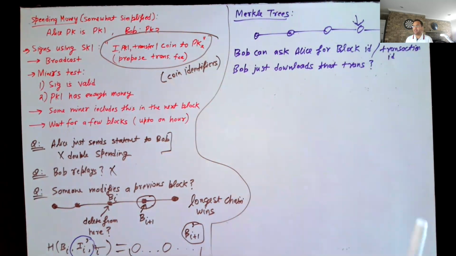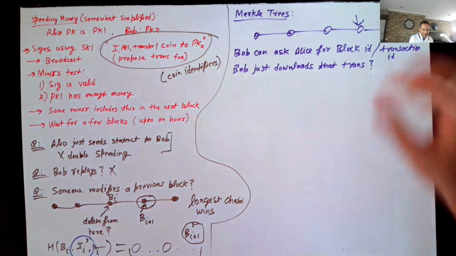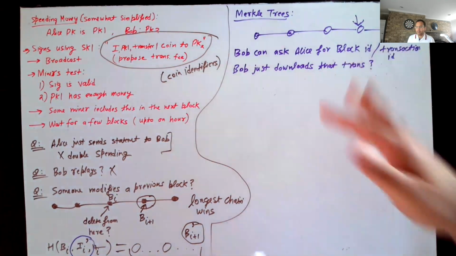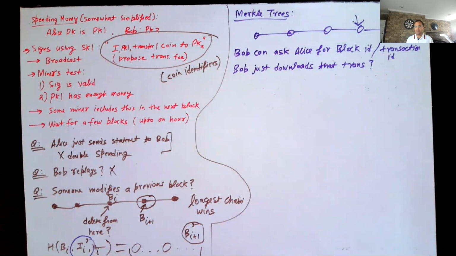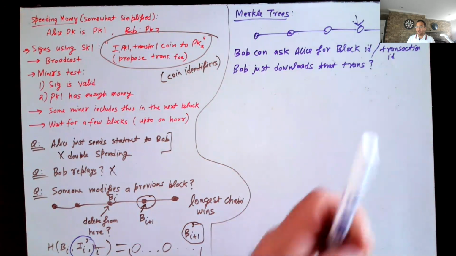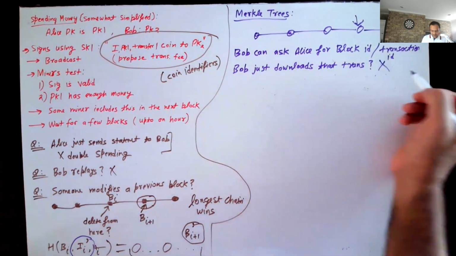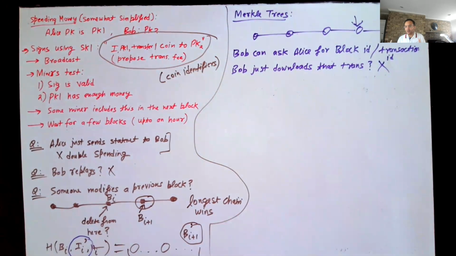Presumably it's a peer-to-peer network, so you just connect to one of the random nodes, you ask that node to send this block to you, right? But then you are trusting this node. Maybe this block actually never appears in the blockchain, and this node maybe is colluding with Alice and just sends you some fake information. You see your transaction over there and you are happy, right? So you don't want to do that. You are interested in this particular transaction, but you would like to verify. You would like to have good confidence in this transaction, right?